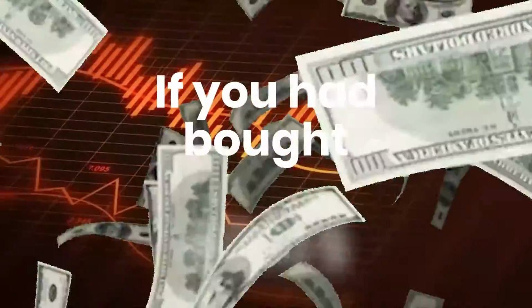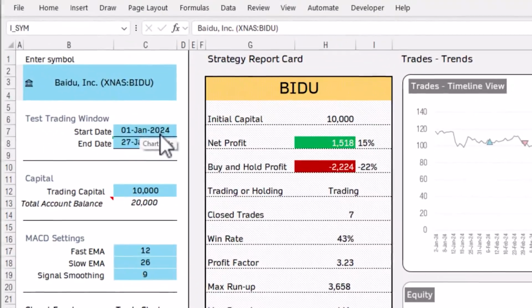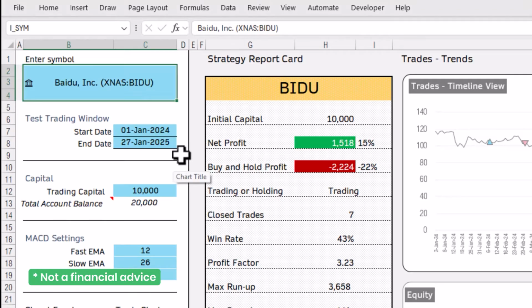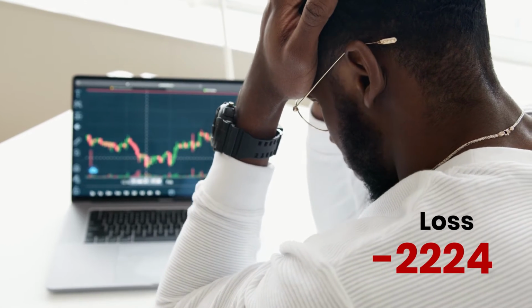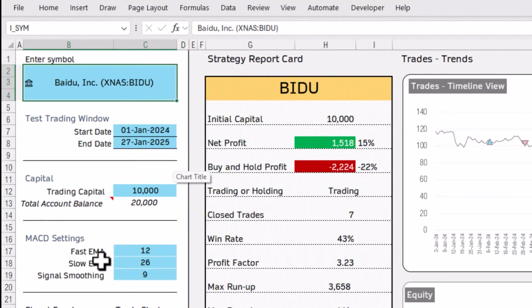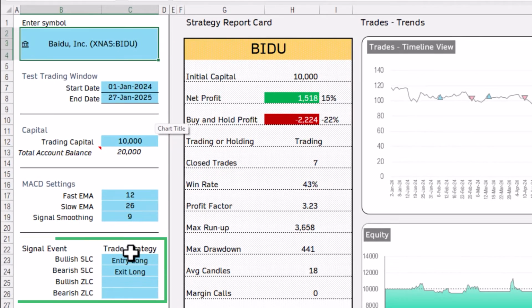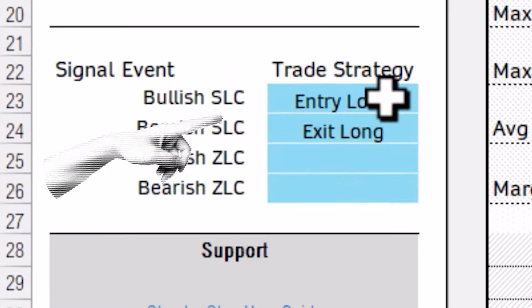If you had bought $10,000 worth of Baidu stock at the beginning of 2024 and held on to it until now, you would have lost 22%, or $2,224.